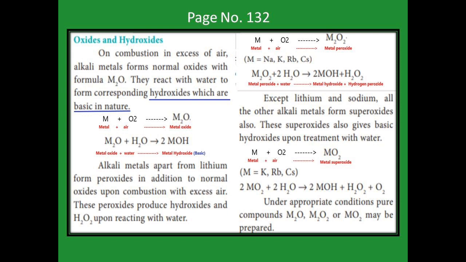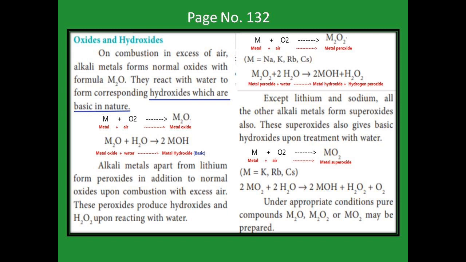Then see the other reaction. We know the metals: sodium, potassium, rubidium, cesium, except lithium, react with oxygen to give metal peroxide, M2O2. That metal peroxide reacted with water gives metal hydroxide as well as hydrogen peroxide.